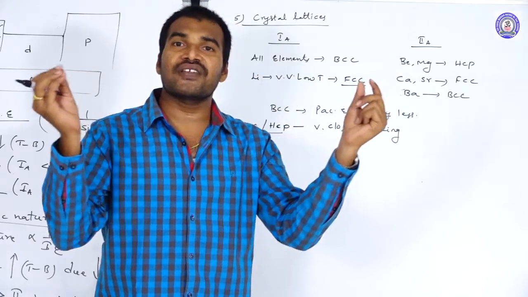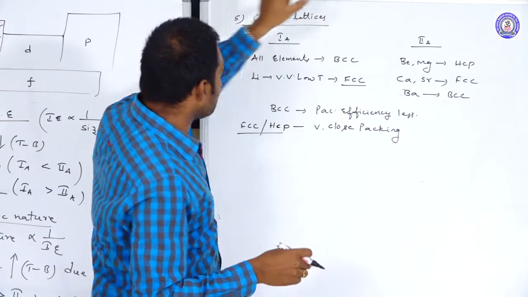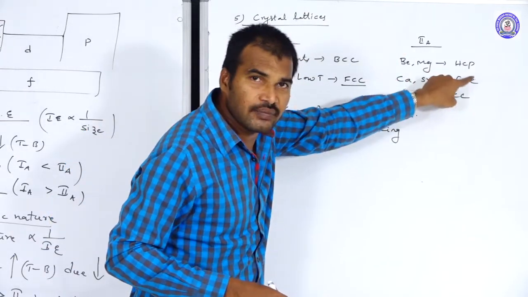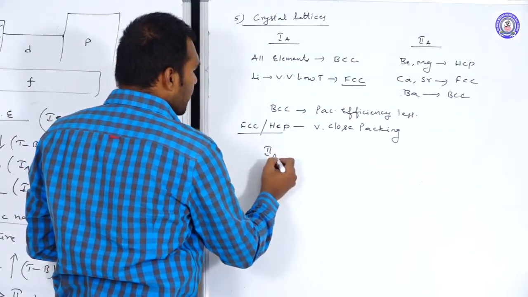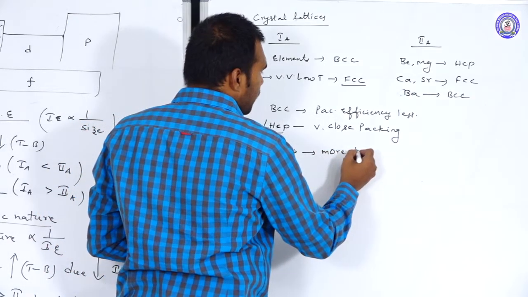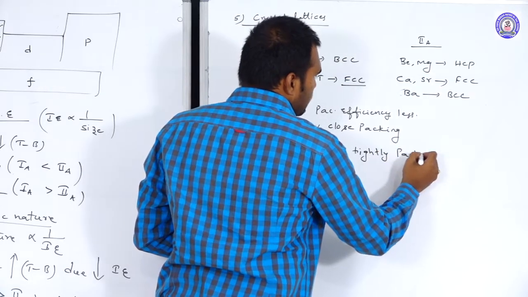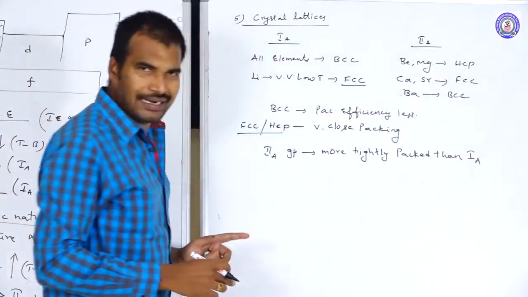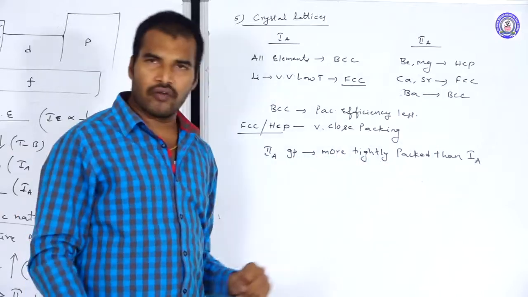If the crystals are very closely packed, what happened? So when you compare the 1A group elements and 2A group elements, in the 2A group most of the elements exist as what? HCP and FCC. So the 2A group elements are more tightly packed than 1A group elements. That we confirmed based upon the crystal lattices. 2A group elements are more tightly packed compared to the 1A group elements.